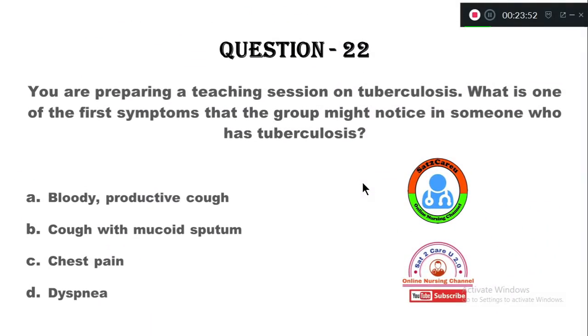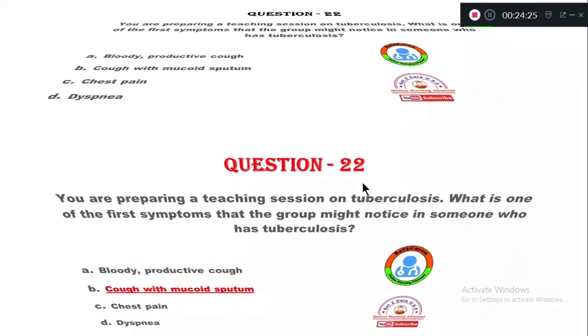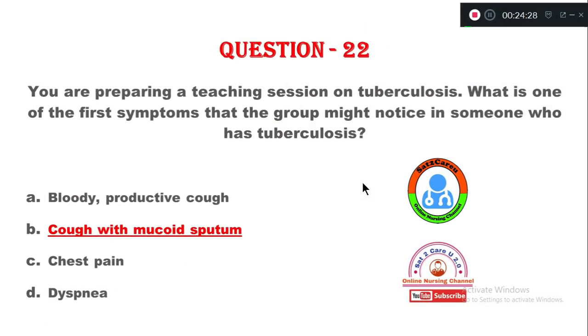You are preparing a teaching session on tuberculosis. What is one of the first important symptoms that the group might notice in someone who has tuberculosis? Option A, bloody productive cough. Option B, cough with mucoid sputum. Option C, chest pain. Option D, dyspnea. So first, when you see a client who is suspected of tuberculosis, the first symptom we need to notice is option B, cough with mucoid sputum. That is the right answer here.